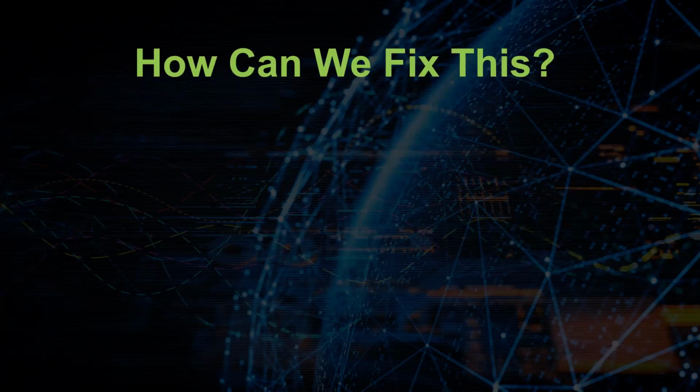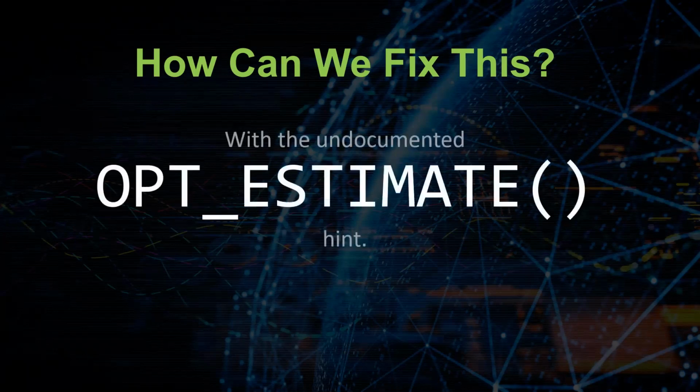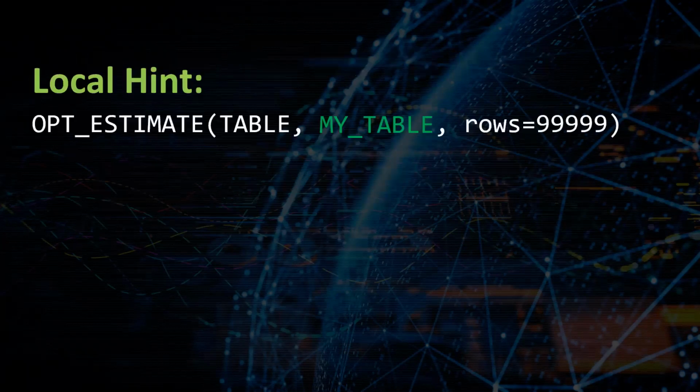So the question is, how can we fix this? This is a bad cardinality estimate. Oracle doesn't have an accurate representation of what's going on. How can we fix Oracle's understanding of the situation and let Oracle know how many records are going to be returned from our query? The answer is with the OPT_ESTIMATE hint.